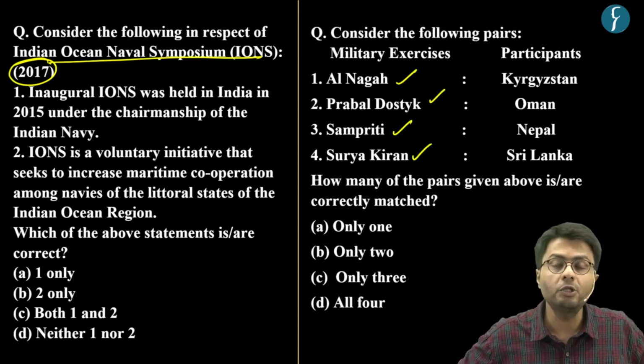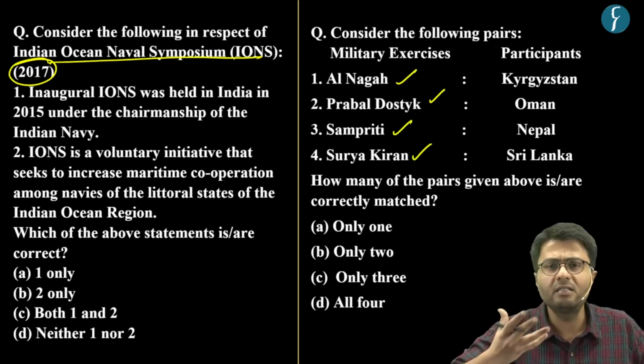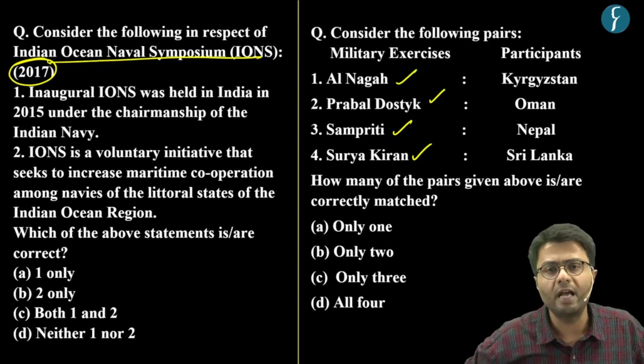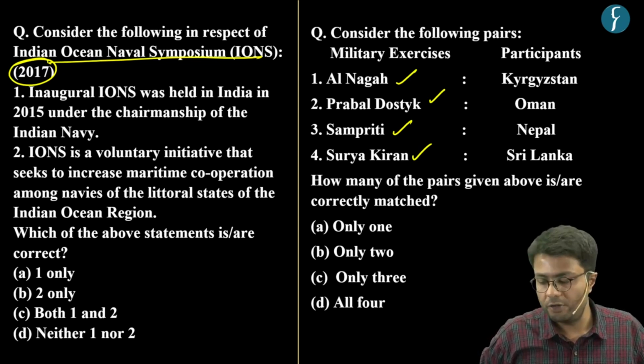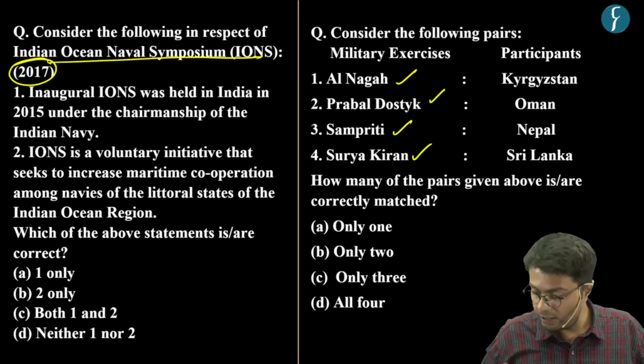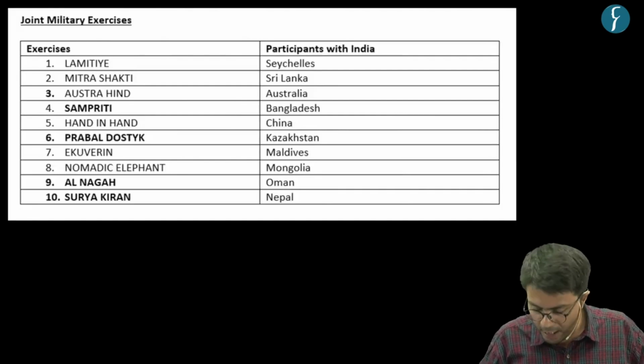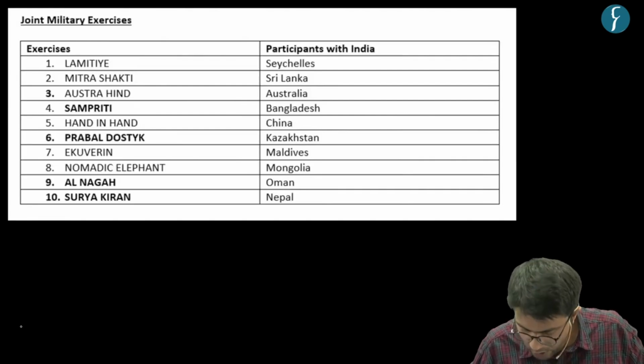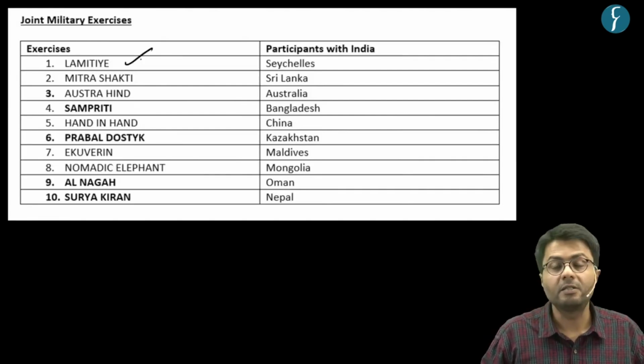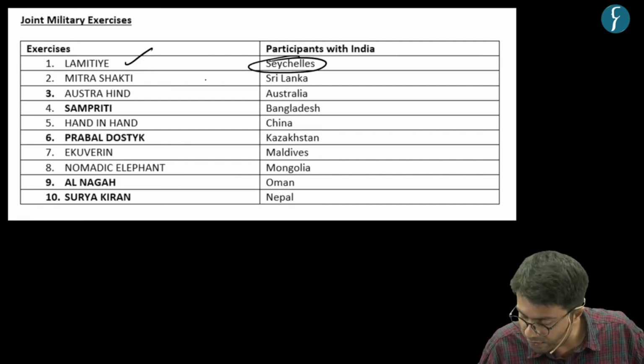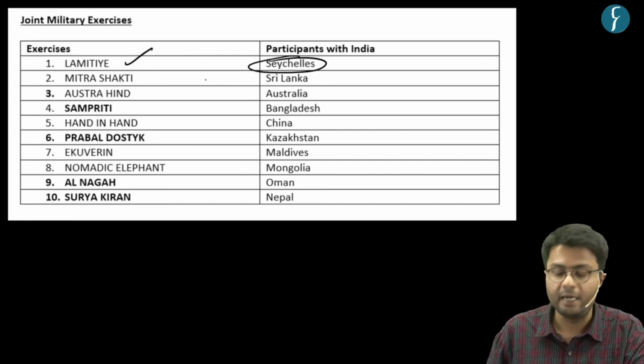But before solving this model question, let us understand a few popular military exercises that India participates in with different countries. The first exercise which has been in the news is called the Lamitiye exercise, in which the nation of Seychelles participates with India.